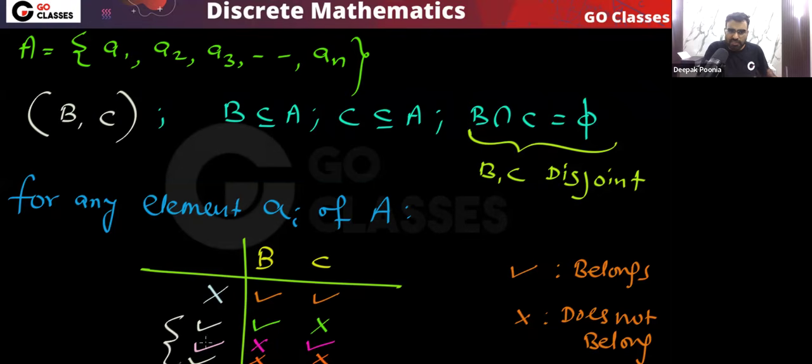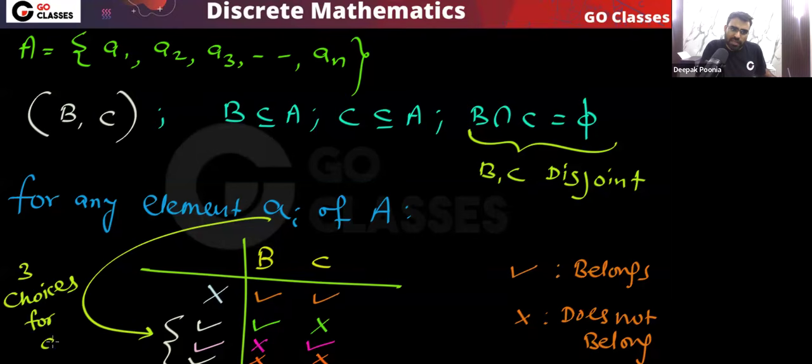The remaining three decisions this element Ai can take. These are the three choices for this element Ai. Any of these three decisions this element Ai can take.